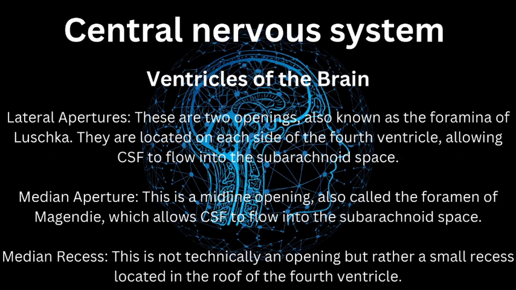A. Lateral apertures. These are two openings, also known as the foramina of Luschka. They are located on each side of the fourth ventricle, allowing CSF to flow into the subarachnoid space. B. Median aperture. This is a midline opening, also called the foramen of Magendie, which allows CSF to flow into the subarachnoid space. C. Median recess. This is not technically an opening but rather a small recess located in the roof of the fourth ventricle.